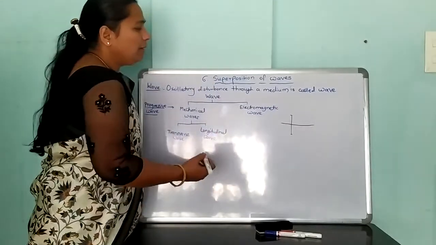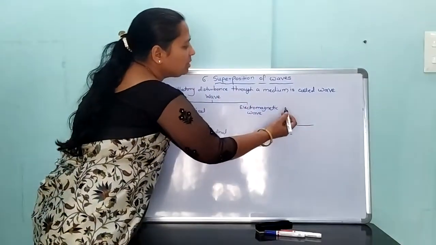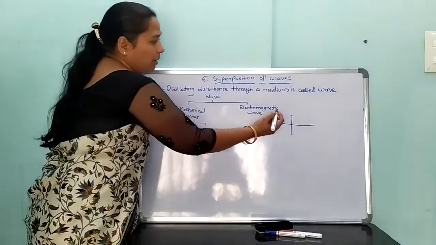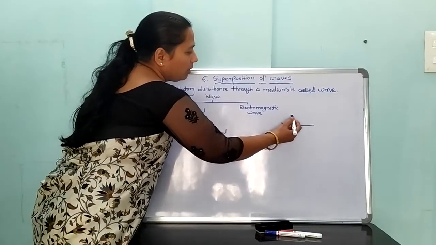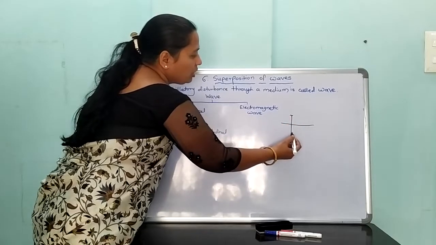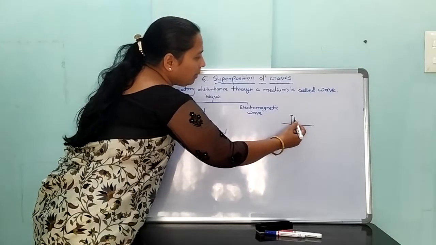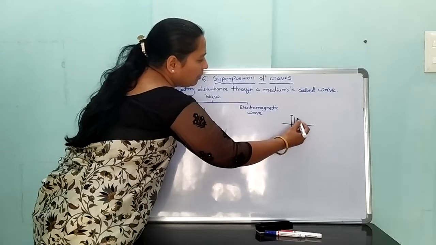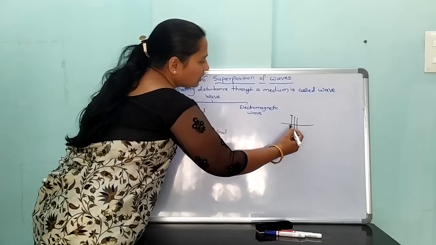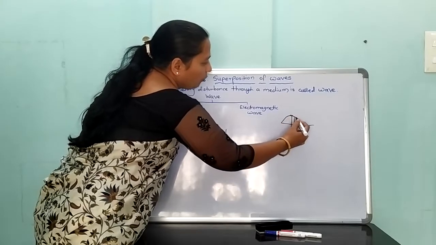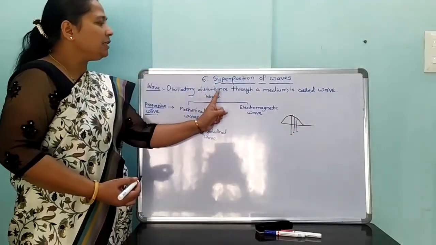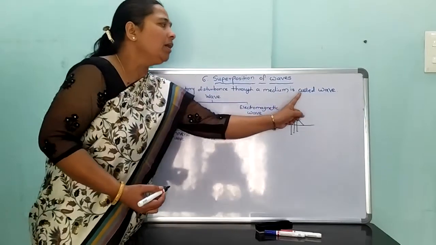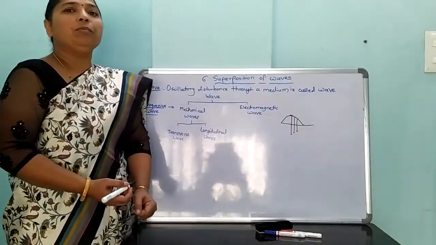If the particle vibrates from its mean position, therefore an oscillatory disturbance created due to that medium is known as wave. What is meant by wave? An oscillatory disturbance through a medium is called wave.